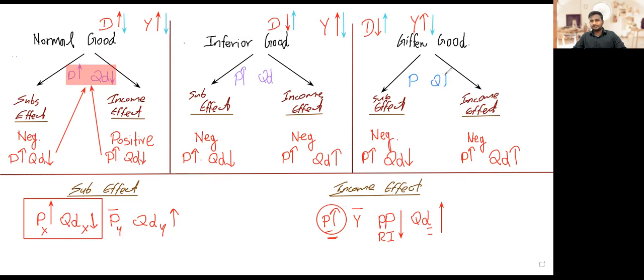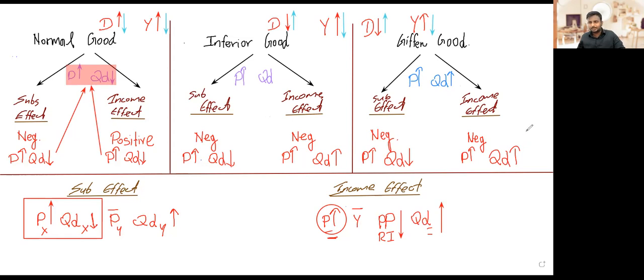In that case, another definition that we can write for Giffen goods is this: whenever the price of a product goes up, for a normal good, quantity demanded would come down. But for a Giffen good, quantity demanded goes up. And I explained it already. What should happen here for quantity demanded to go up when price goes up?